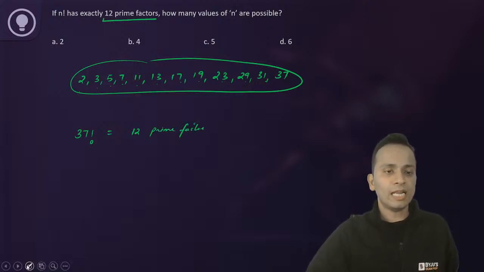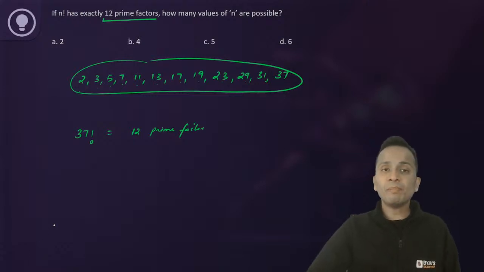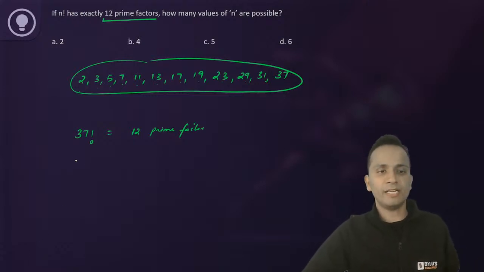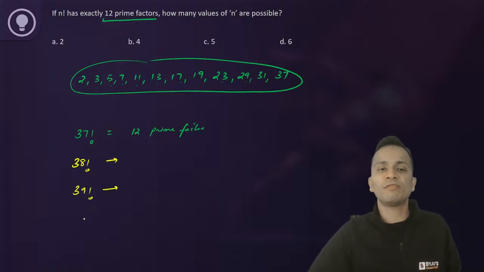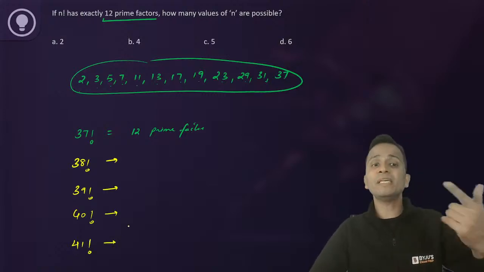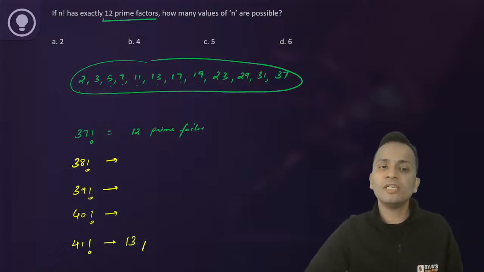Okay. Now, अब जब तक एक prime number नहीं आ जाता 37 के बाद, we'll keep writing. 38 factorial will also have 12 prime factors. 39 factorial will also have 12 prime factors. 40 factorial will also have 12 prime factors. But 41, being the next prime number, will have 13 prime factors.